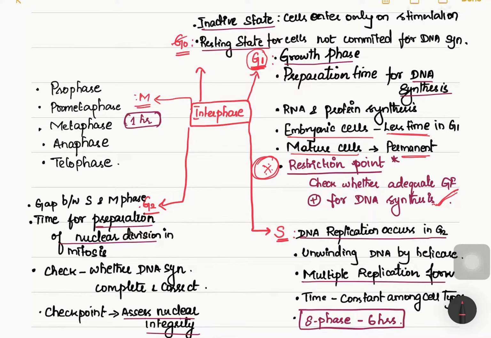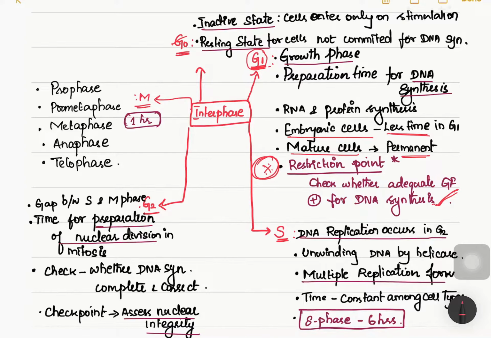Before going into S phase, I have to tell what G0 is. G1 is the growth phase. G0 means the cells which stay in a resting phase. Those cells do not want to go for DNA synthesis, so they stay in G0, or some cells can enter into DNA synthesis only upon some stimulation.